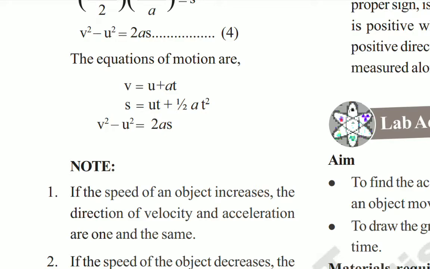Next, the third one, v square minus u square is equal to 2as. Here again v means the final velocity of the object, u is the initial velocity of the object, a is acceleration, and s is the displacement of the object. These three equations will be very helpful to you to solve the problems in this lesson, children. These you must learn. Everybody should learn these three formulas.